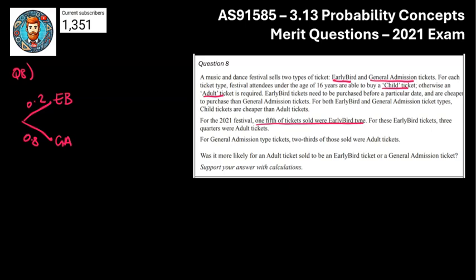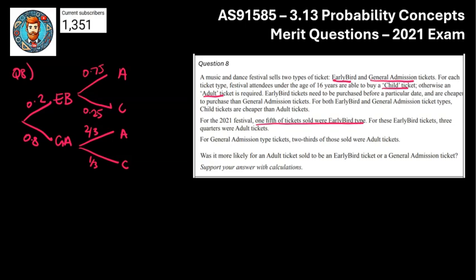For these early bird ones, 3/4 were adults. So that's going to be the adult and the child split. That there is going to be 0.75. Down the bottom, that's going to be the other 0.25. For general admission tickets, 2/3 of them that were sold were adults. So that's my next split here, my general admission split. That's my adults, that's my children. I'll put these as fractions. That there is 2/3 and that is 1/3. I put them as a fraction because it's a bit annoying to deal with thirds, as you might know.